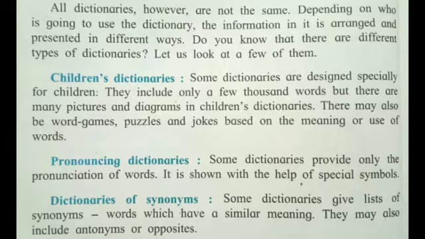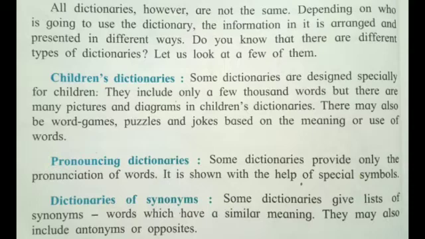In this paragraph, it means that there are so many kinds of dictionaries and they are made according to the need of the reader. Suppose there are Hindi English dictionaries or translation dictionaries.